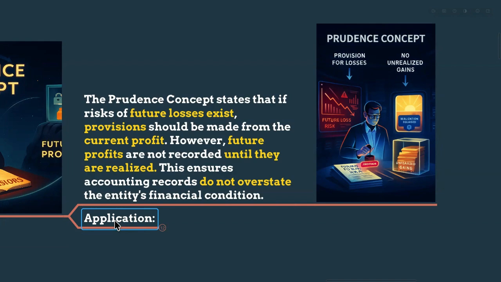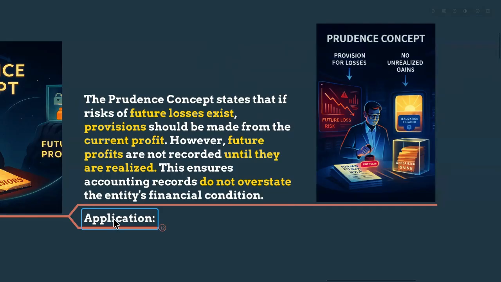So I gave two examples. In the first, he is going to incur a 10,000 loss, but he records it right now and reduces the current profit. In the second, he is going to make 500,000 profit next month, but following the prudence concept, he does not record it until the deal is confirmed and completed. That is the prudence concept. You got the point?